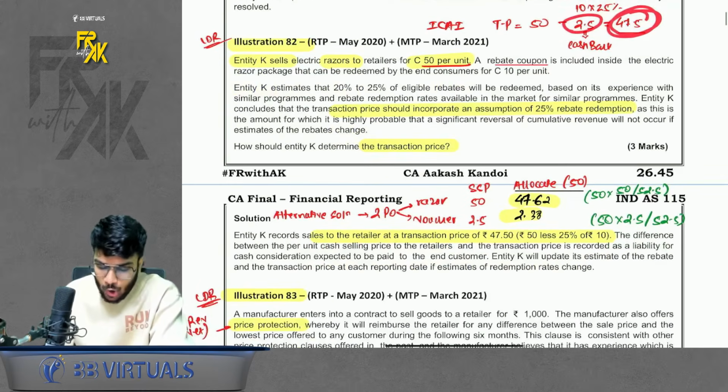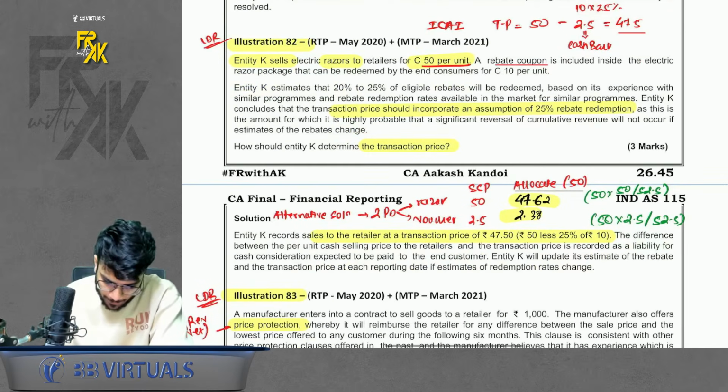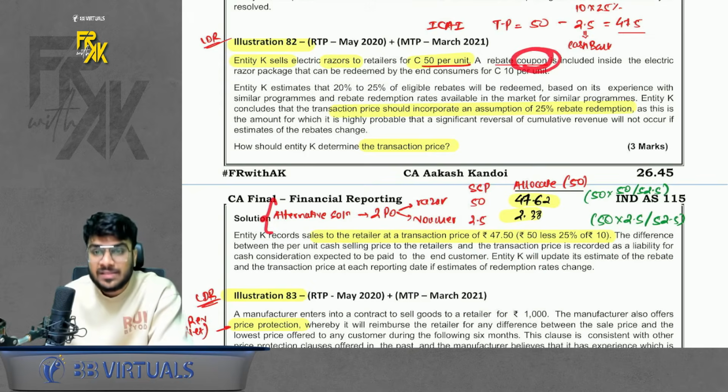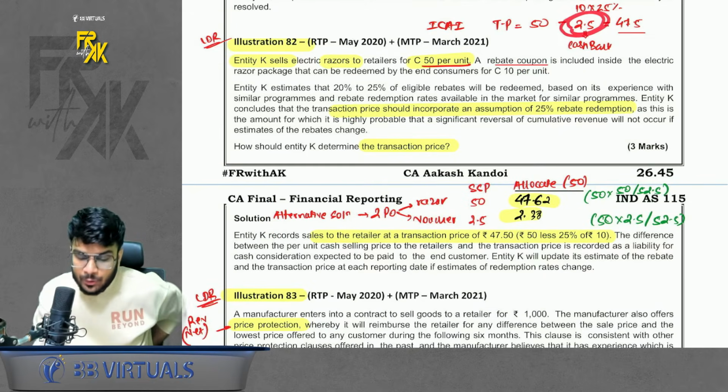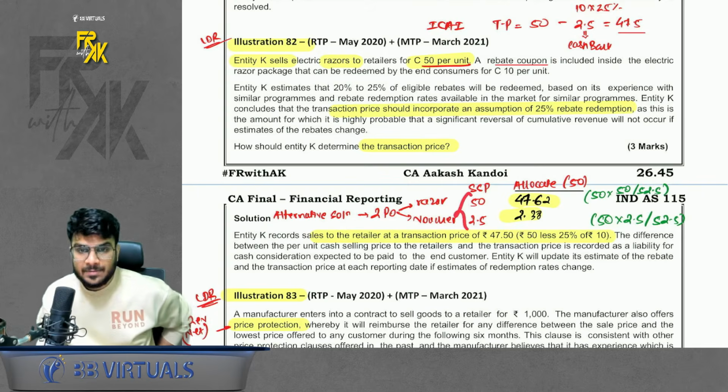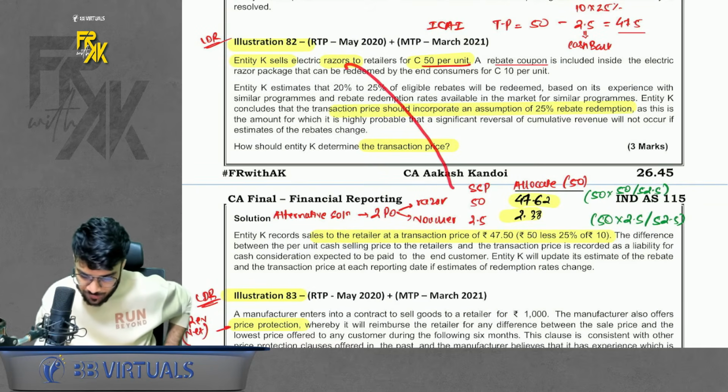But there is an alternative solution also possible here. Actually, this is a coupon. This is like a voucher. So for a voucher, you don't do it like this, that directly reduces 2.5. We bifurcate in the ratio of SSP. The value of the razor was 50.